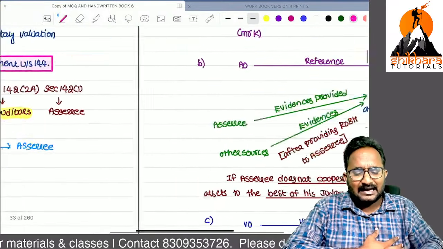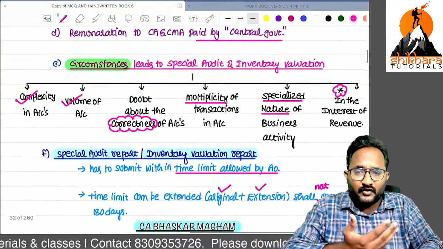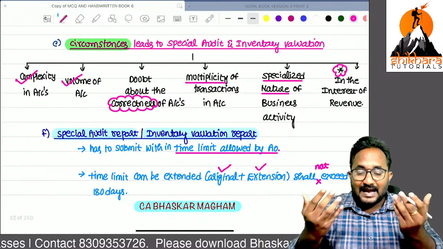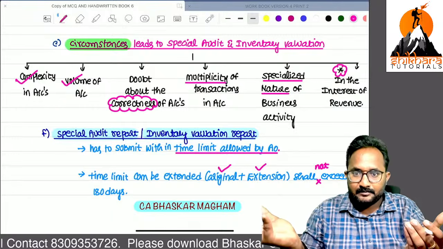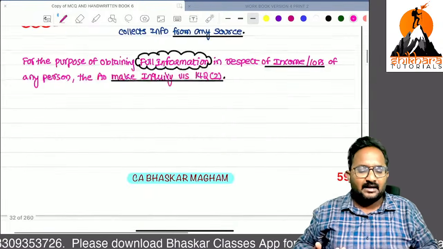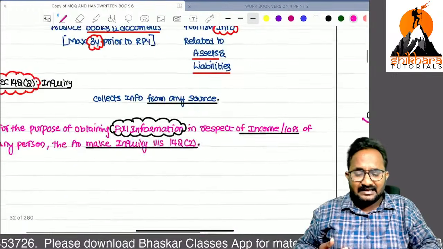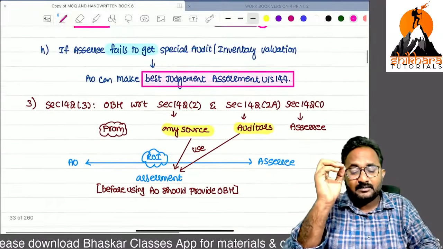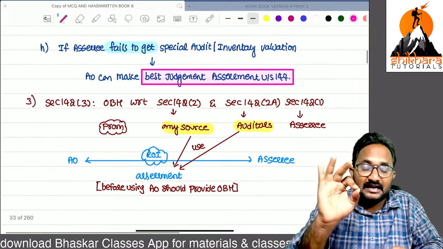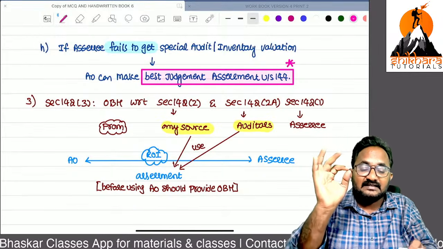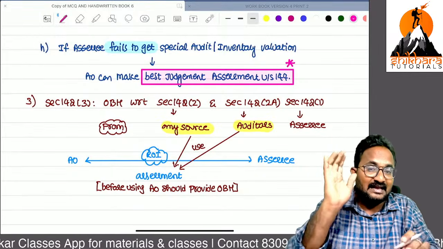Generally, I want to conduct the scrutiny assessment on your file, but I have doubts. That's why I directed the special audit. You have not followed the special audit directions. Now, what is the remedy? I will not conduct the scrutiny assessment. Now, directly I will initiate the best judgment assessment against the SSC.